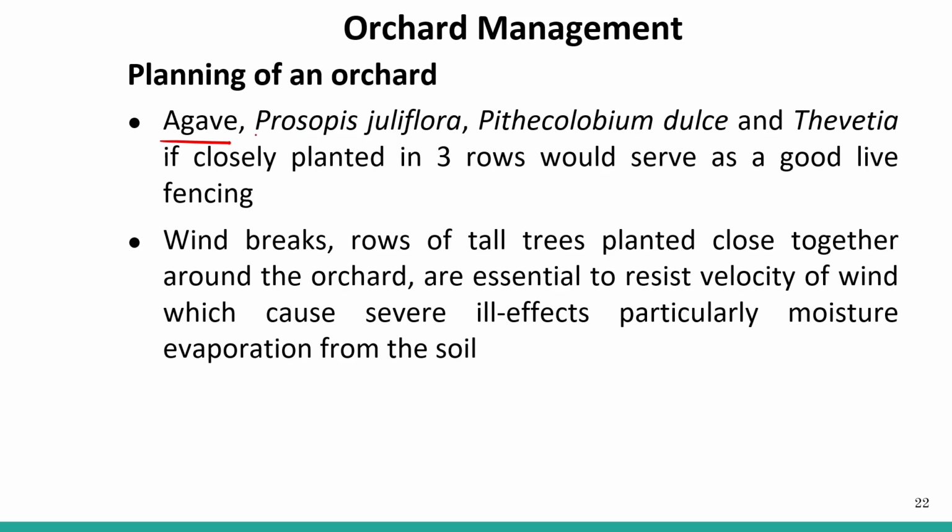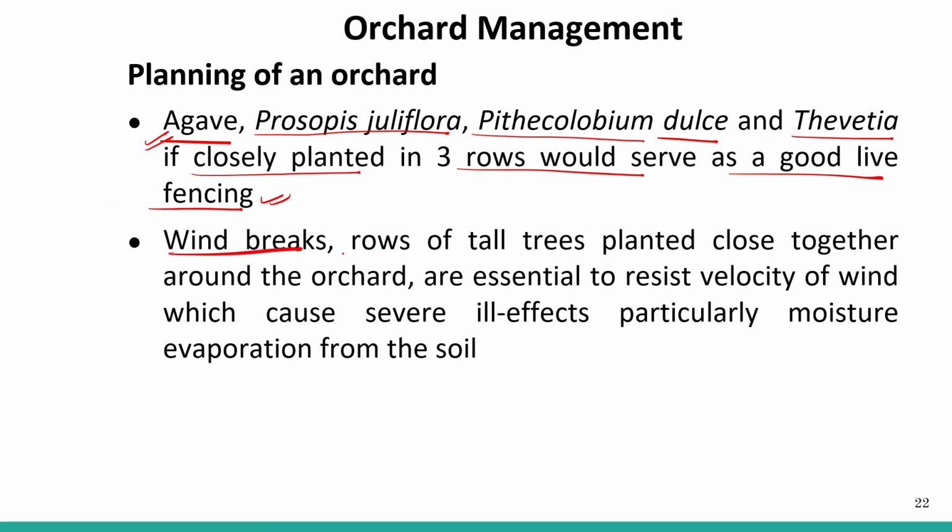Agave, Prosopis juliflora, Pithecellobium dulce, and Thevetia, closely planted in 3 rows, would serve as a good live fencing. So these are some of the plants that can be used for growing the live fencing.